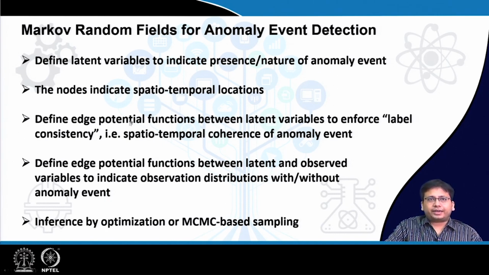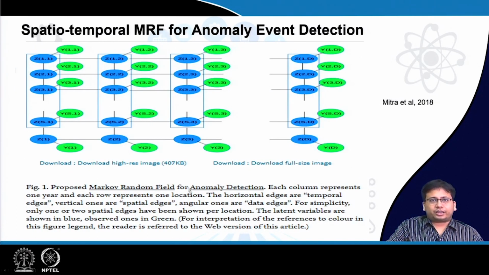The latent variables as well as the different parameters of these potential functions are the things we do not observe; these are the things we have to infer or estimate, while the things we observe are the values of the observed variables. This inference we can do either by optimization or by MCMC based sampling. Remember, in lecture 15 we have already discussed Gibbs sampling, variational inference, etc., and how that can be done.